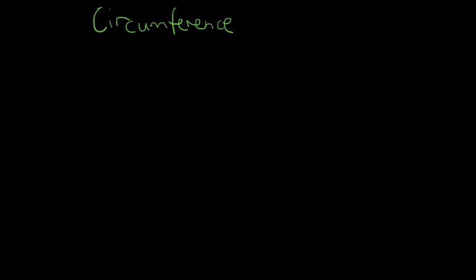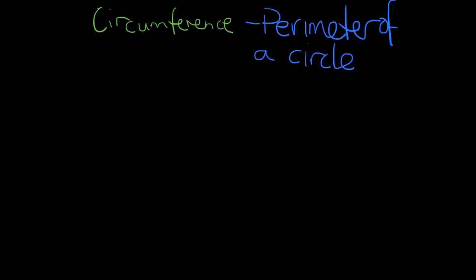The final thing I wanted to talk about with regards to perimeter was circumference. The reason why circumference fits into the whole perimeter topic is because circumference actually just means perimeter of a circle. Okay, so it's a perimeter of a circle. And we refer to the perimeter of a circle as a circumference for a couple of reasons. I guess one of the reasons is because a circle is not a polygon.